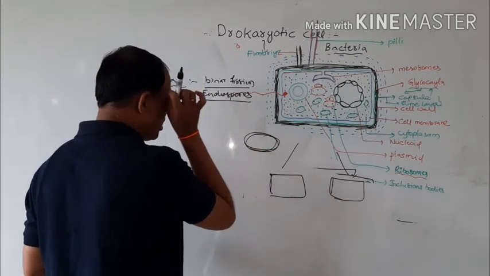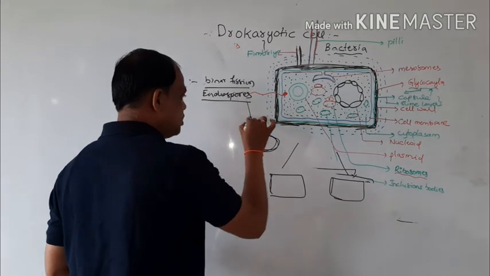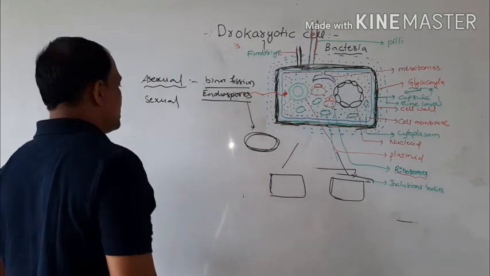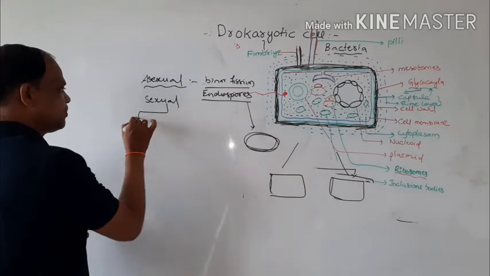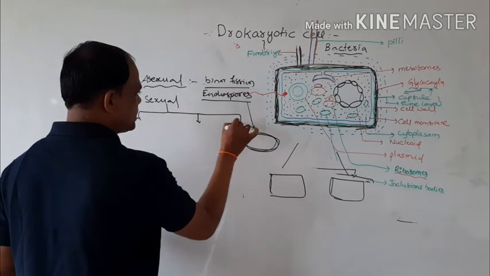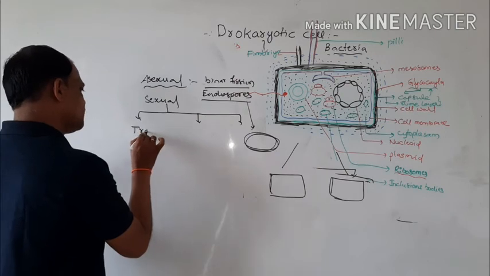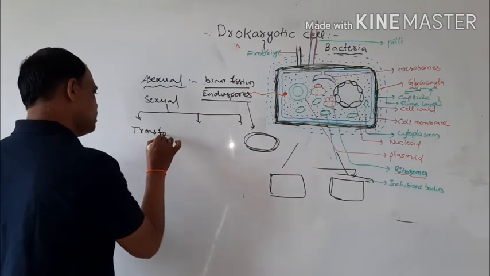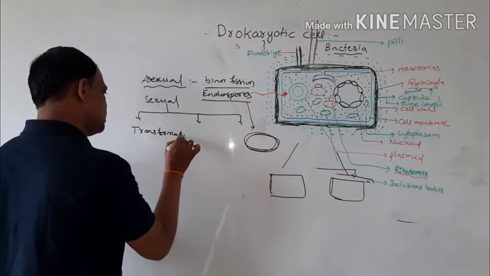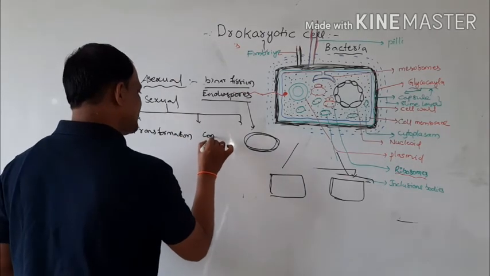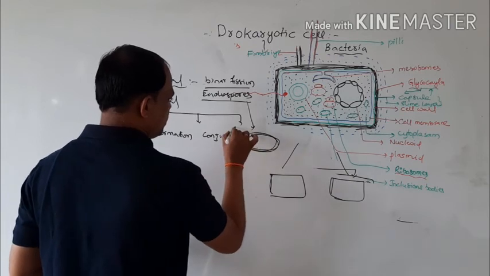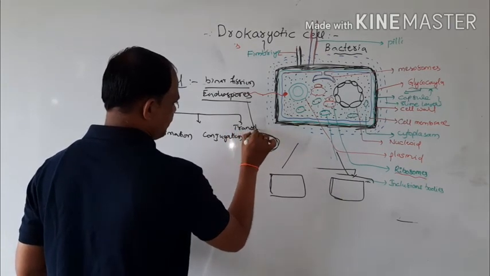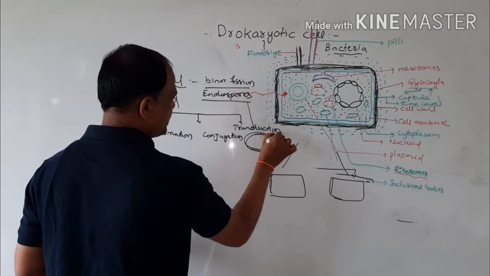These structures are called conidiophores or endospores. And sexual reproduction has three types: transformation, conjugation, and transduction.